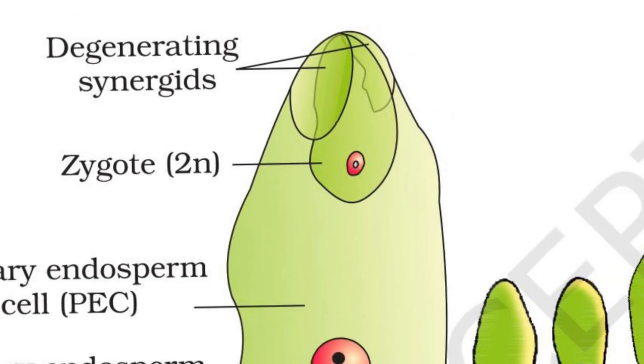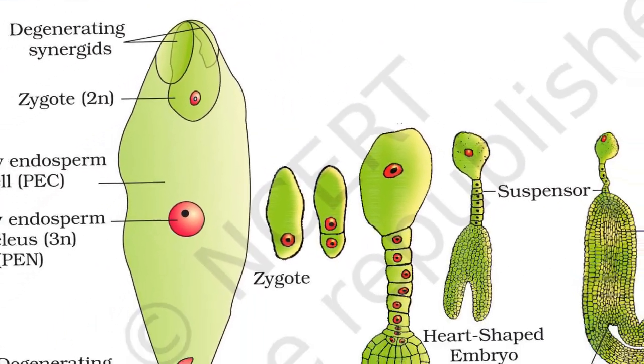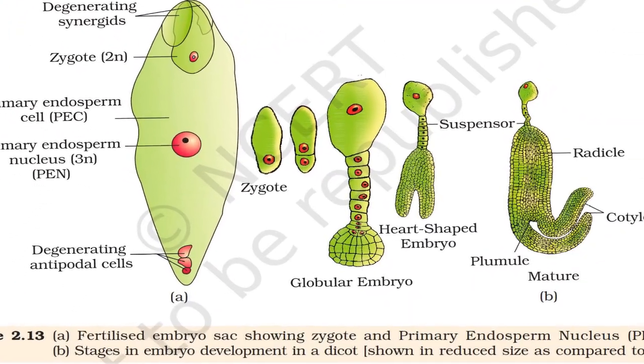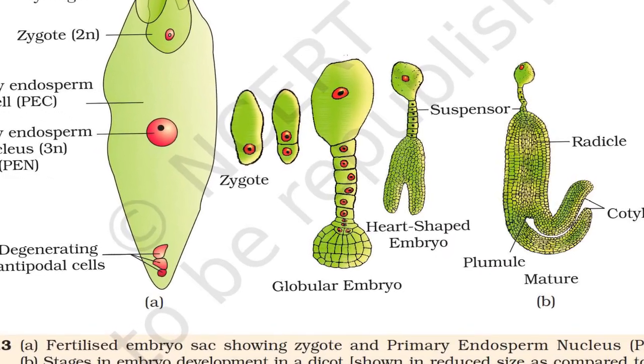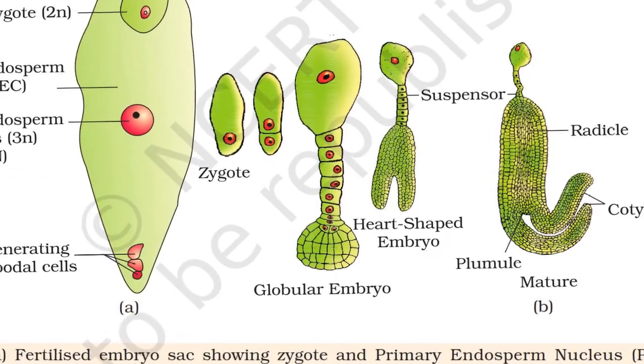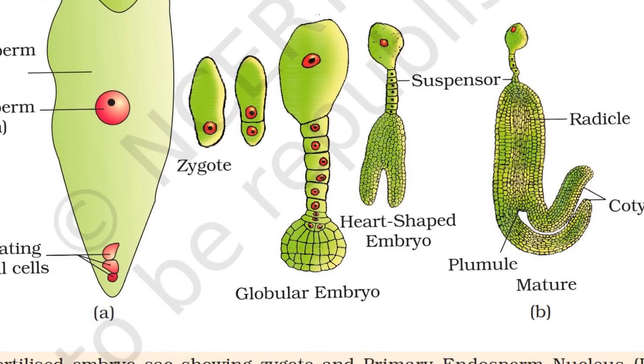This is an example of nuclear endosperm. Embryo development. The zygote now divides and develops into an embryo, going through globular, heart-shaped, and mature stages.